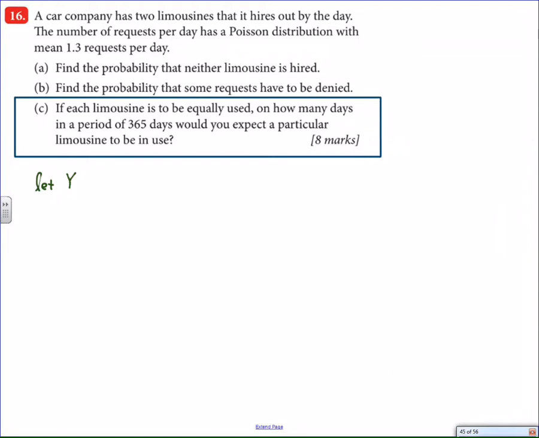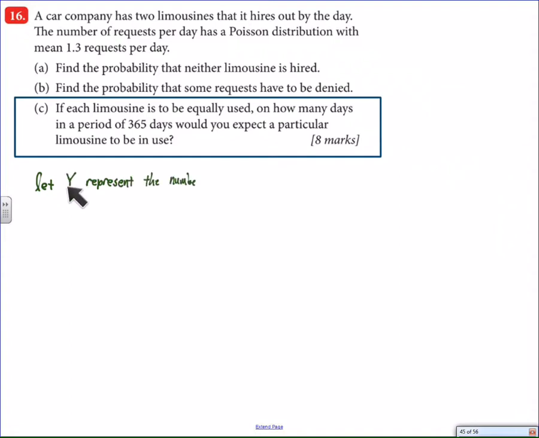This is a little tricky because it involves using probability distribution in conjunction with a Poisson probability distribution. So there's two different distributions going on here. One of them has to do with the probability of the company renting out a car on a particular day, and the other has to do with the probability of a car being rented out over a year. So there's subtle variation here, but nonetheless, we're going to redefine our variable.